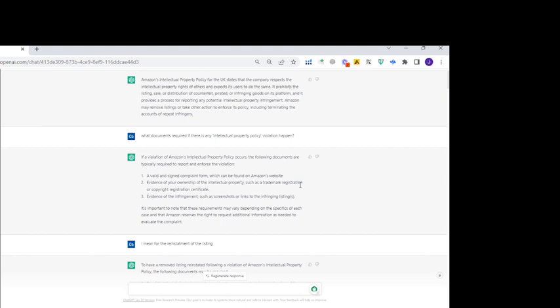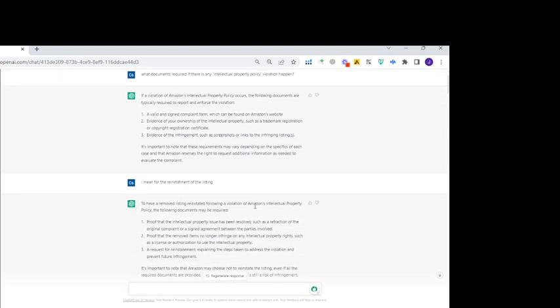As a practical scenario, I want to know what documents will be required if a violation like this happens. ChatGPT told me that if you find out that someone breaks your intellectual property, then you have to do this. However, I'm not asking about that; I'm asking how I can get my listing reinstated if, as a reseller, I got caught in this.